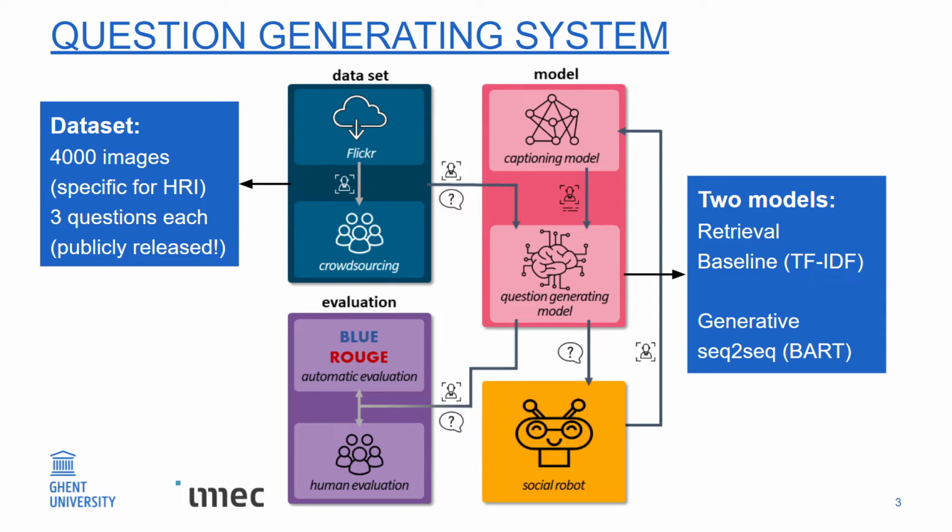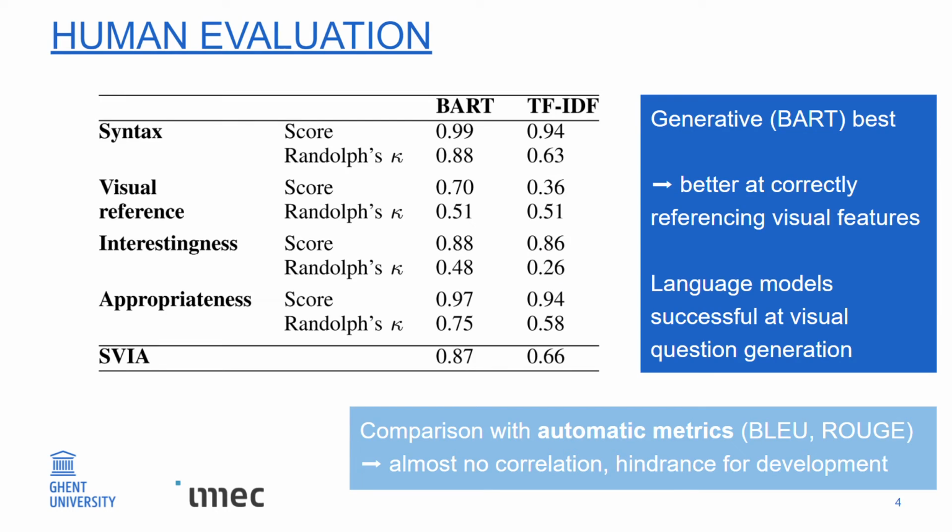We then evaluated this output using both automatic metrics that are standard in natural language processing and using crowdsourcing for a human evaluation. We also demonstrated the outcome of this model on a Furhat social robot. The human evaluation shows that the BART model, the generative model, performs best because it's better at correctly referencing visual features. That was one of the 4 criteria on which we evaluated. The other 3 were how syntactically correct the question was, how interesting, and how appropriate.